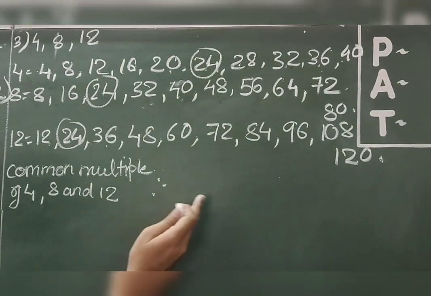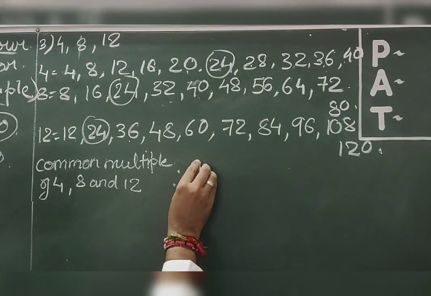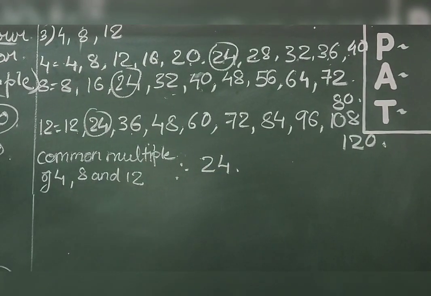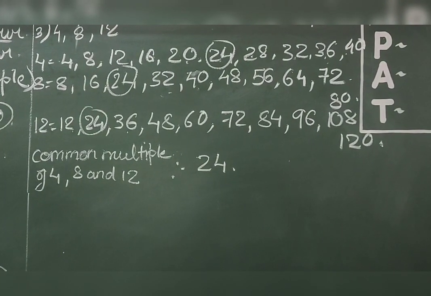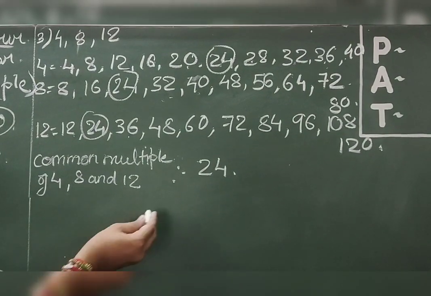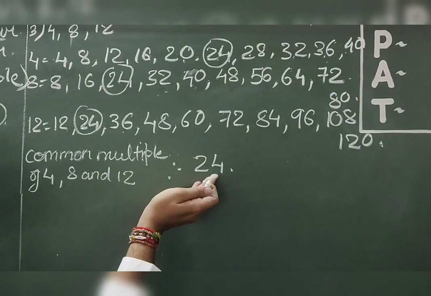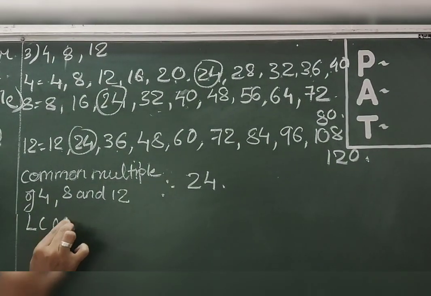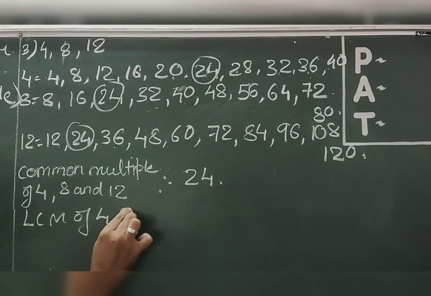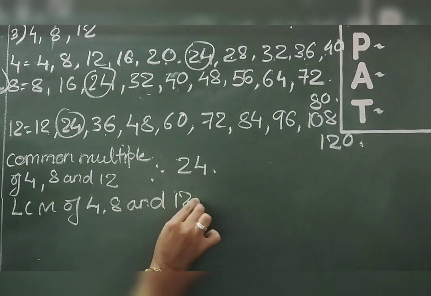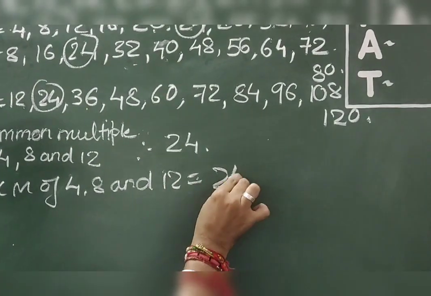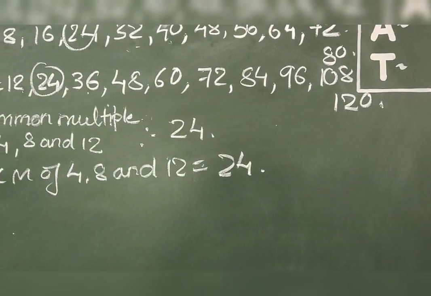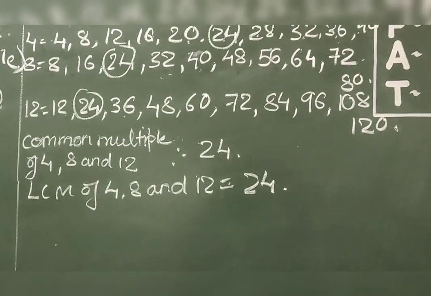So, till 10 multiples, we found only one common multiple, which was 24. So, 24 is the common multiple of 4, 8 and 12. And students, here only one multiple is there. That's why this will be the least multiple. So, the LCM of 4, 8 and 12 is equal to 24. Understood, students? Okay. So this was about the common multiples.